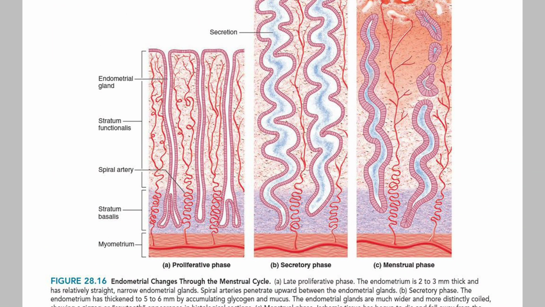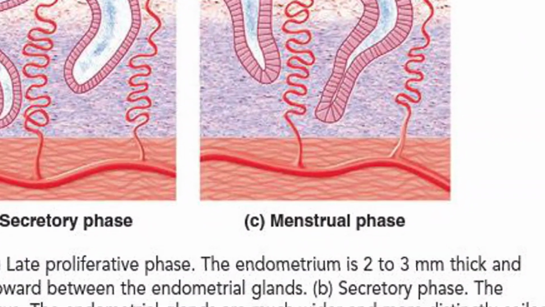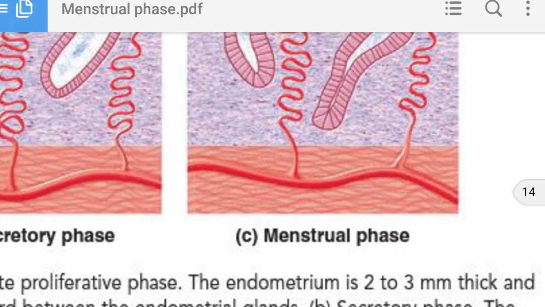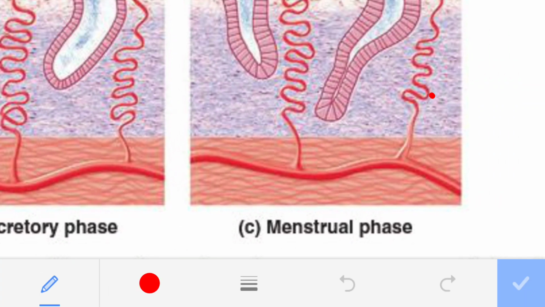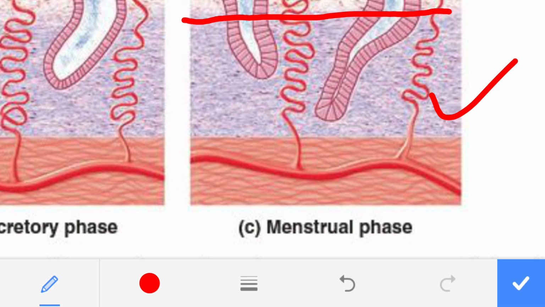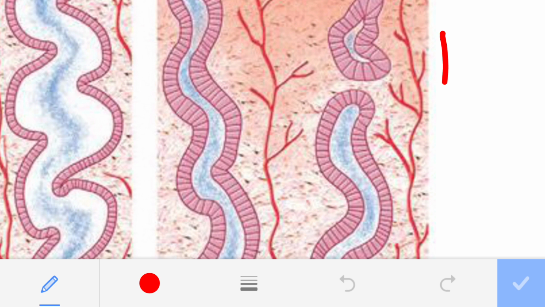Stratum functionalis is removed, and only this portion, the stratum basalis, will remain. And this entire portion is sloughed off.